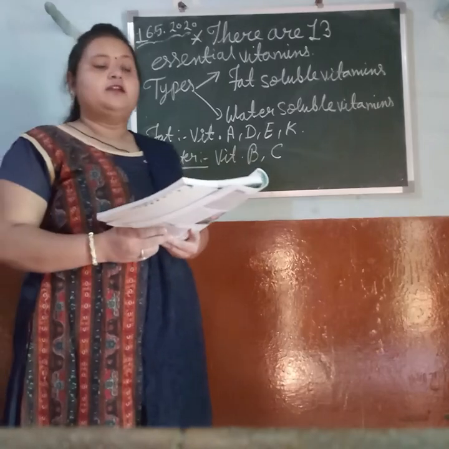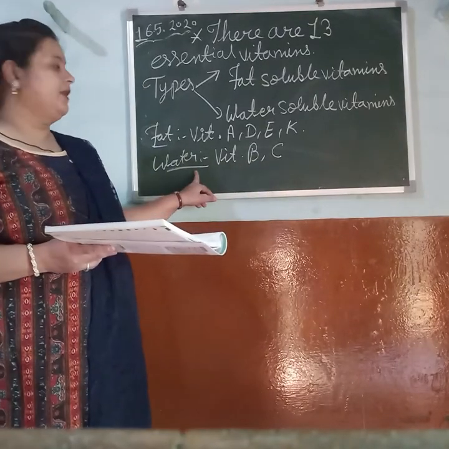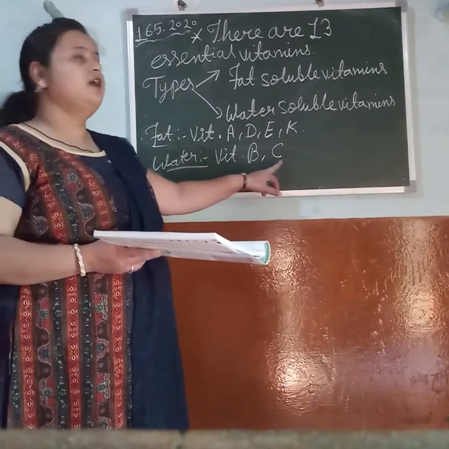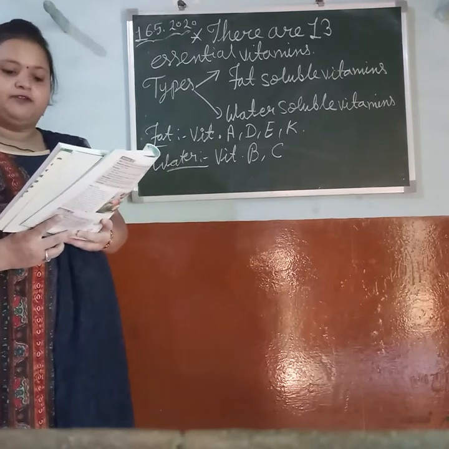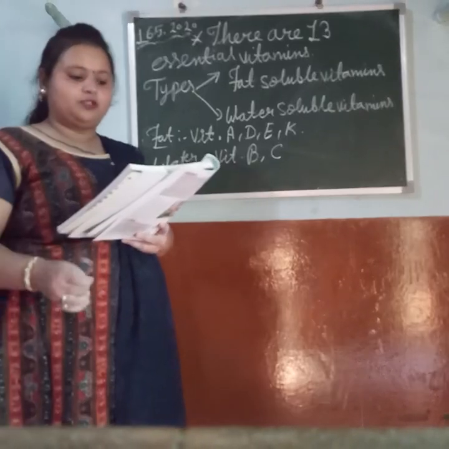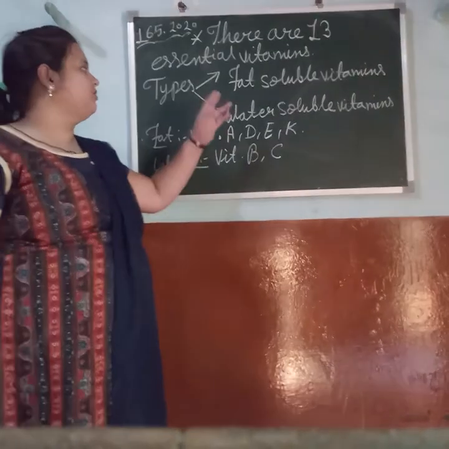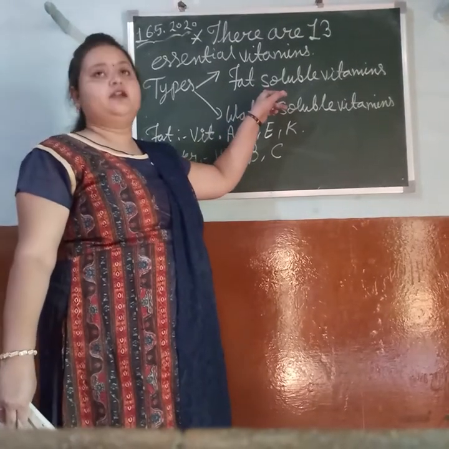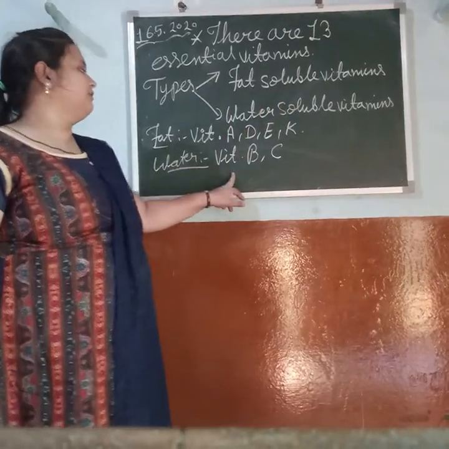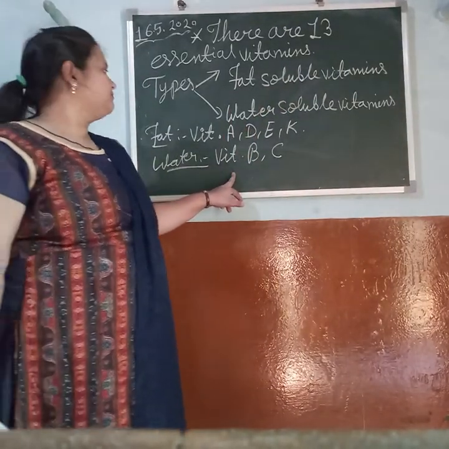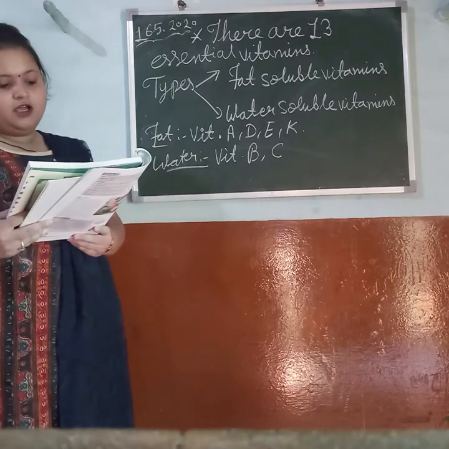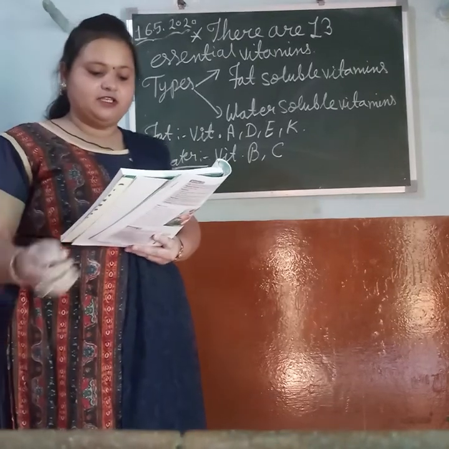body. Then next is water soluble vitamins. They contain vitamin B and C. These water soluble vitamins dissolve in water and are not stored by our body. So the difference between fat soluble and water soluble is that these are stored in our body, these are not stored in our body. Then you see on page number 27 one table is given there.